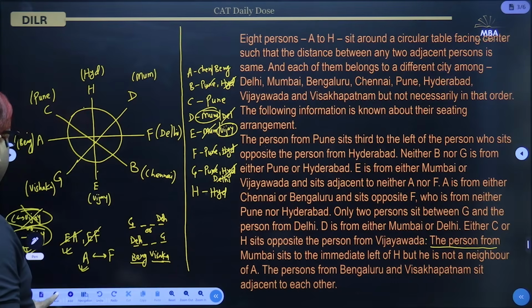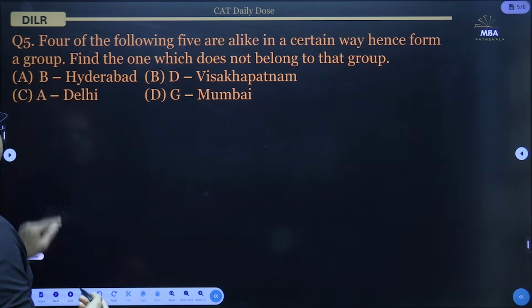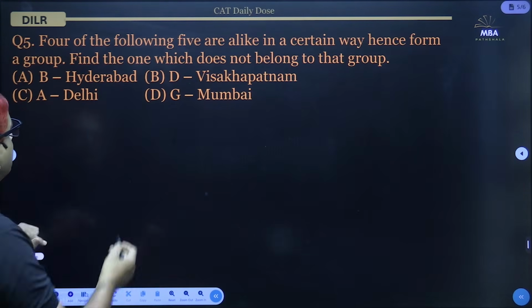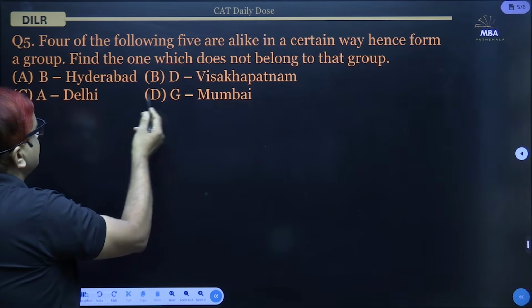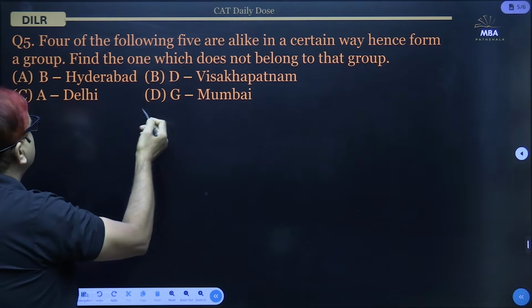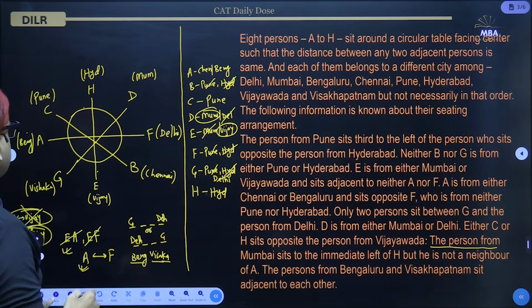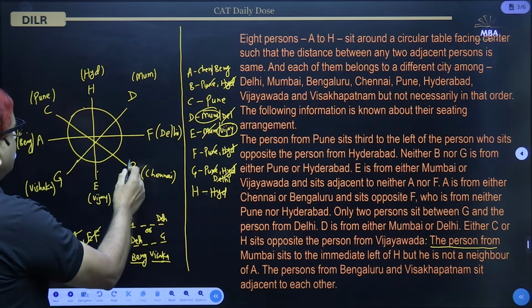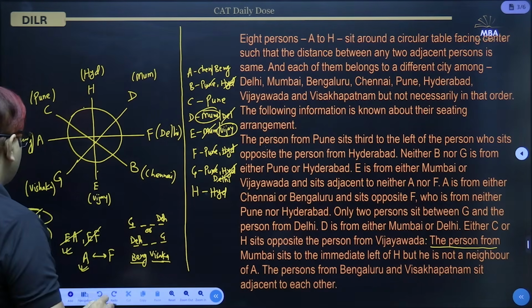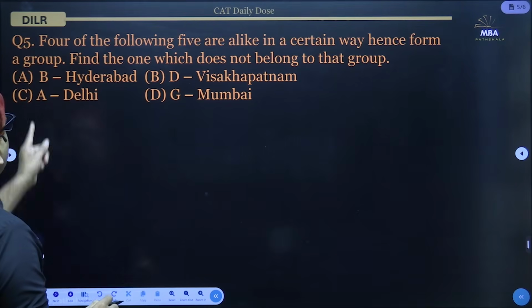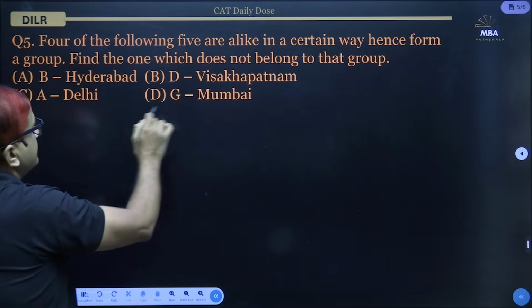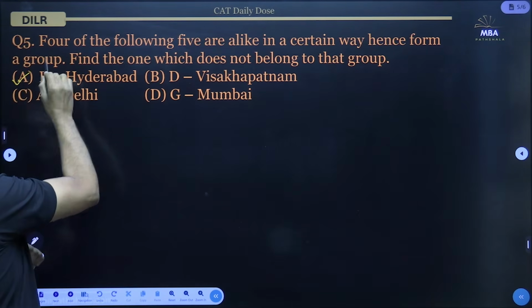So that means, except for the first option, that is B Hyderabad, in all the options the two persons are opposite each other. In option A, this is not the case. You can see that B and Hyderabad, they are not opposite each other. So this is different from the group that these three are forming. So answer will be option A.